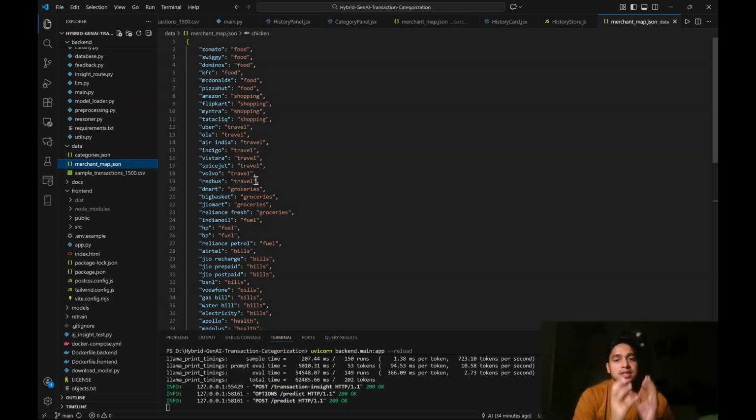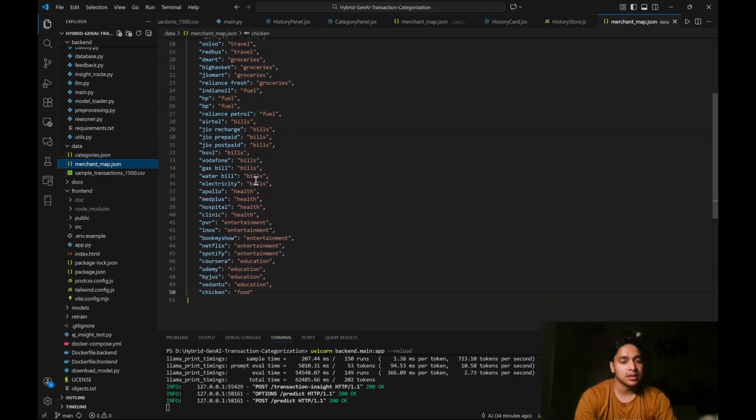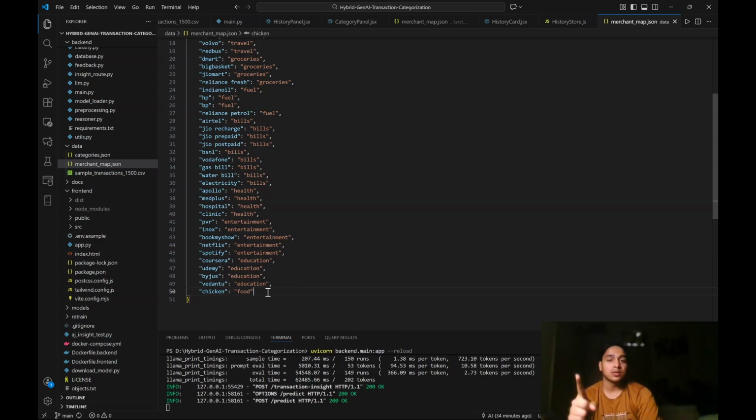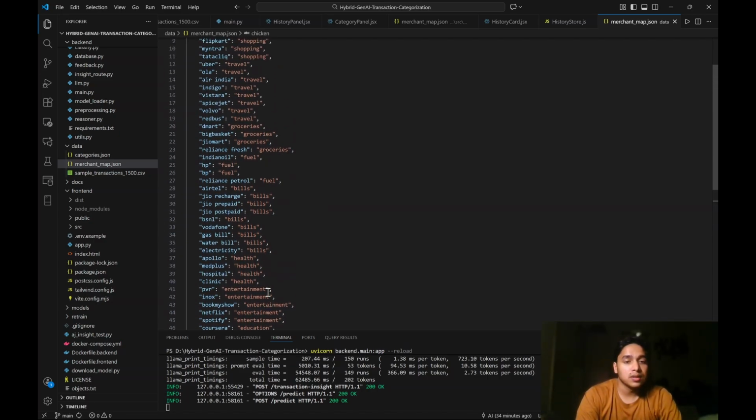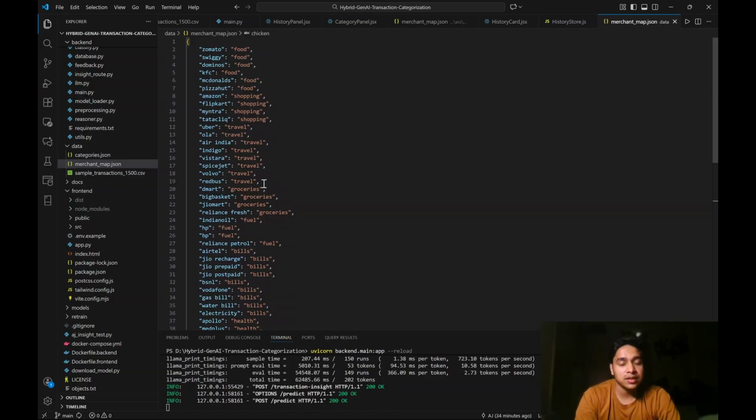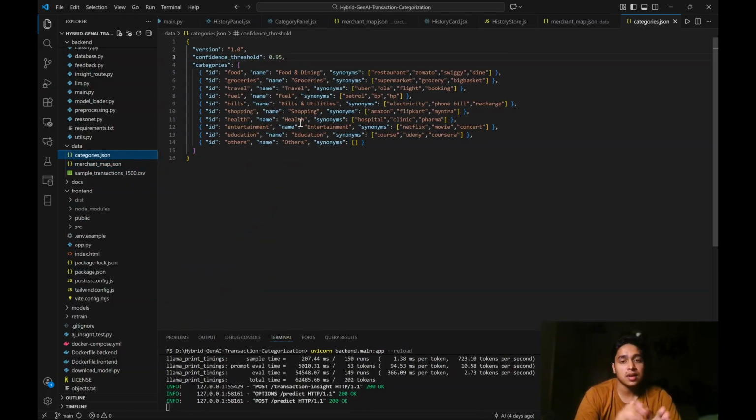All the merchants that are present are in this map. The last one was chicken, food. That chicken relates to food, which we entered through the feedback loop. All these other merchants have been added in the directory by me. There is categorization, which links a particular food category with their respective synonyms.